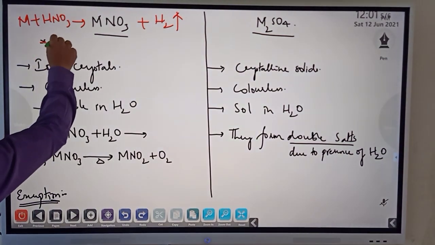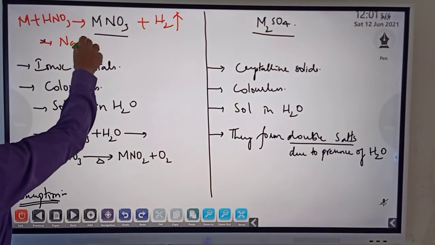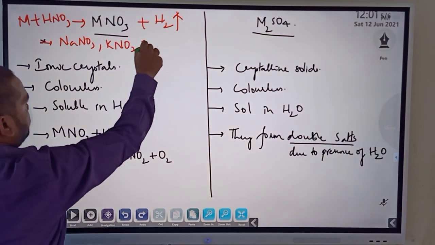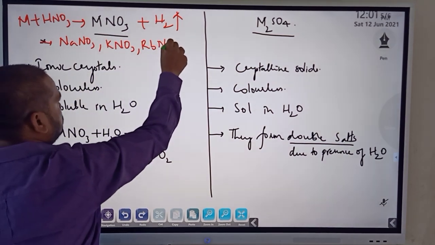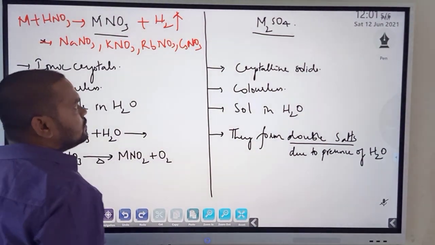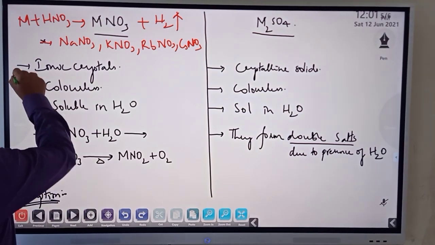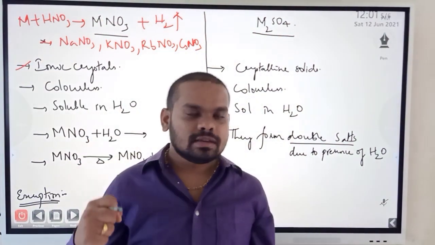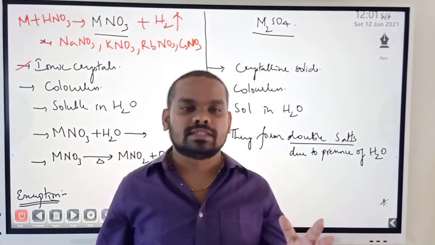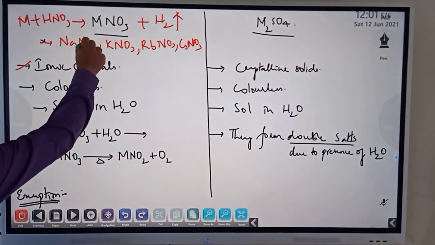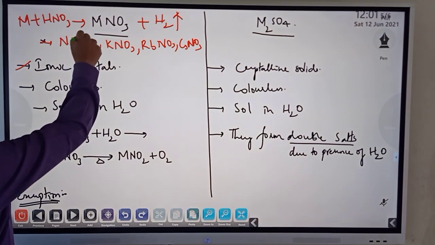If you look, sodium nitrate NaNO3, potassium nitrate KNO3, rubidium nitrate RbNO3, cesium nitrate CsNO3, they are ionic crystals. What do you mean by ionic crystals? Just like NaCl, Na+ and Cl-, one is positive, the other is negative. In the same way, sodium nitrate exists as Na+ and NO3-.